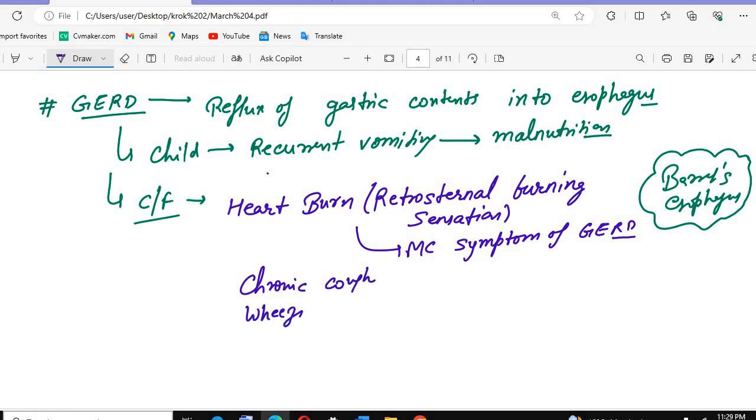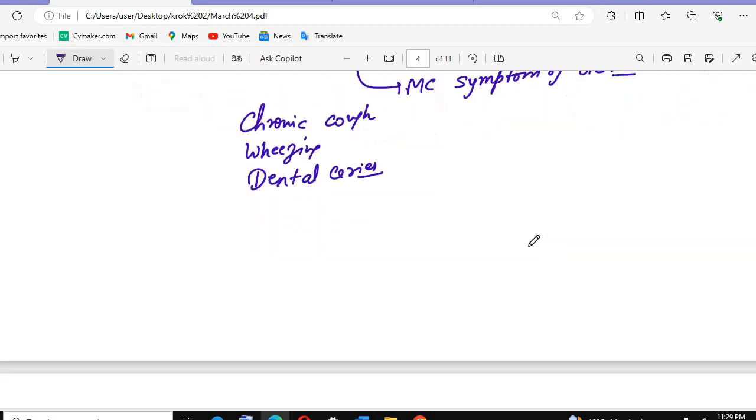The patients can have dental caries due to recurrent vomiting. There can be pharyngitis, there can be laryngitis. Persons will also have a bitter taste in the mouth.